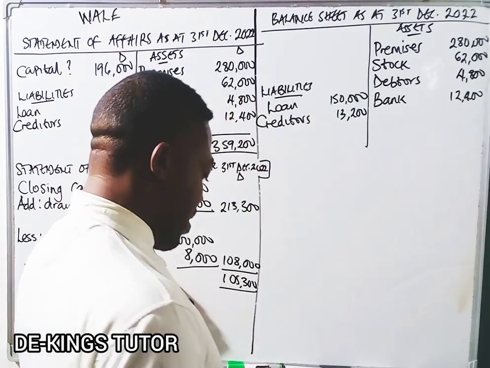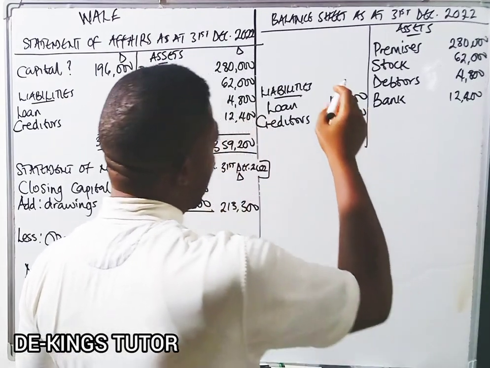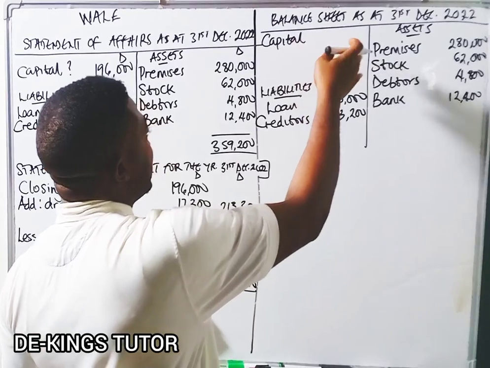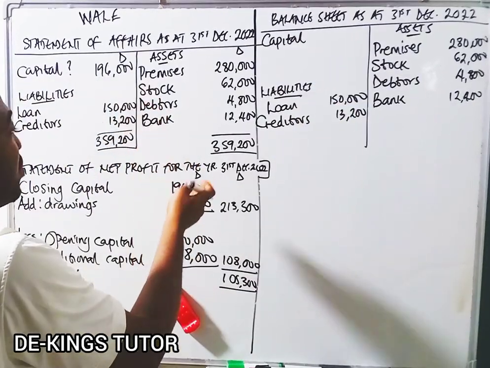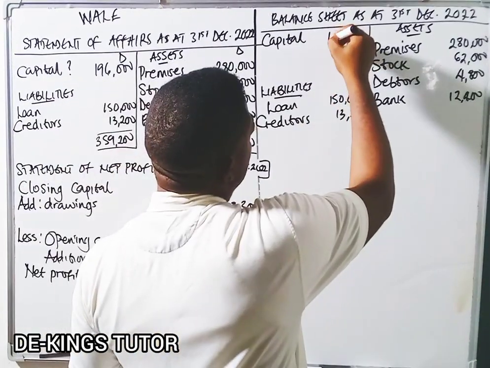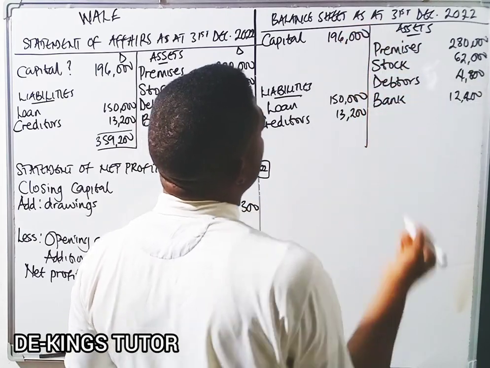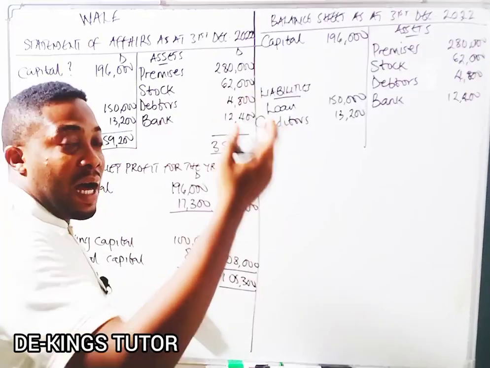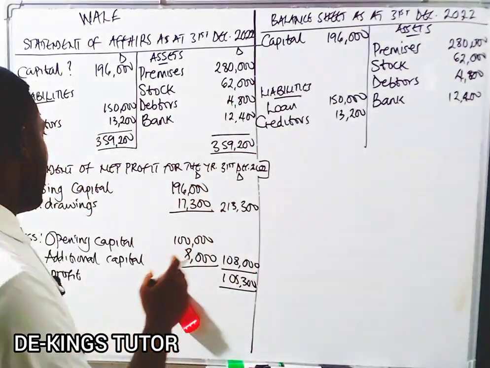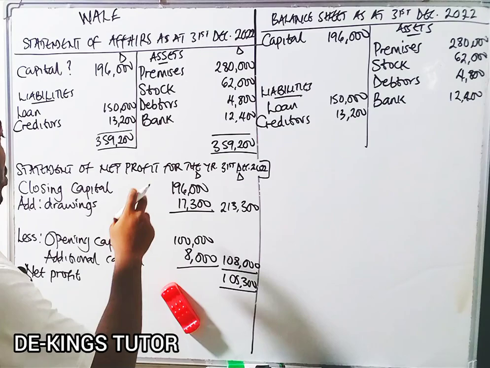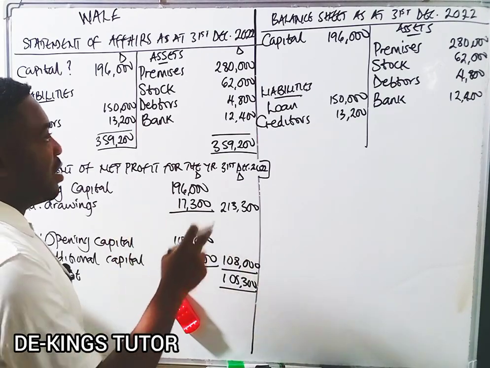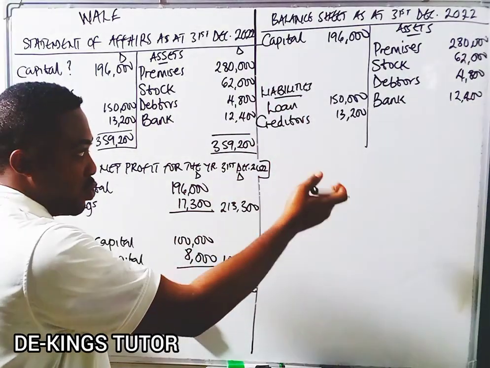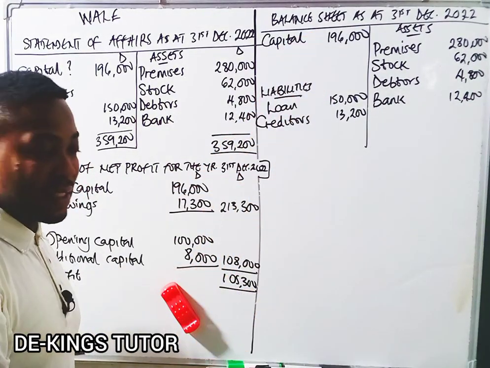12,400. Now if you remember, in a normal balance sheet, we're supposed to have our capital. So the capital you will put here in this situation is the closing capital, which is 196,000. Normally in a normal balance sheet, we're supposed to have capital, add net profit, less drawings and all that. Now we have done all that to realize this closing capital. I'll still give another way we can get that closing capital, which is 196,000.